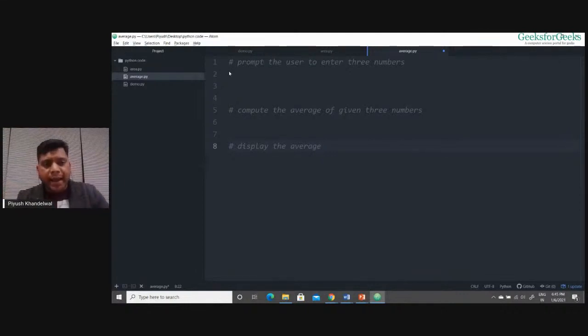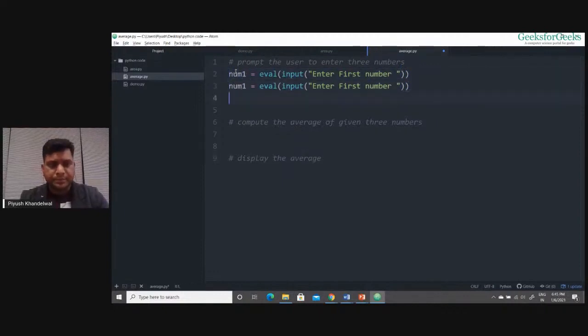Okay. So now I write the actual code for it. Because I want three numbers, I need to have three variables. My first variable is suppose num1. I need to use eval input for it. So I write eval input and I'll pass the message, enter first number, right? Similarly, I want num2 and num3 also. So I'll ask enter second number, and when the user enters the second number, I will store it in a variable num2. And I'll store in variable num3 when I ask the user to enter the third number.